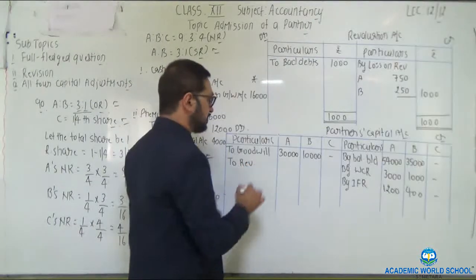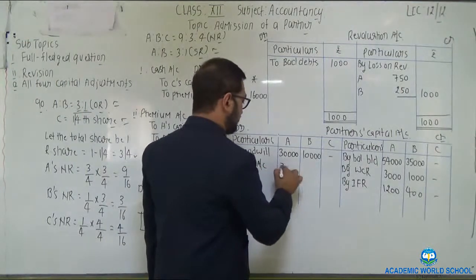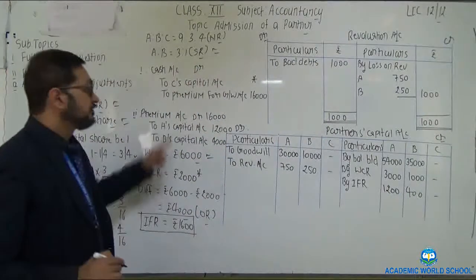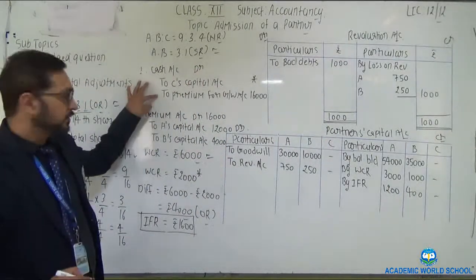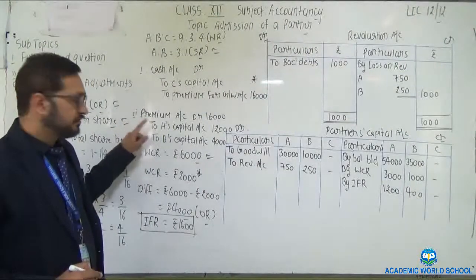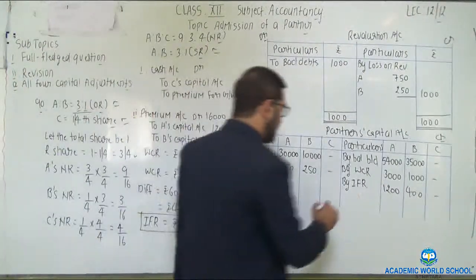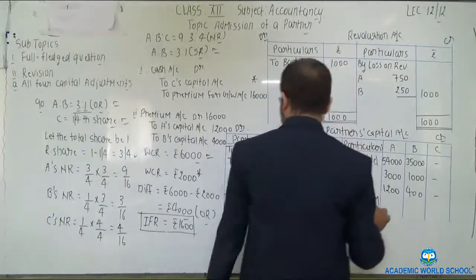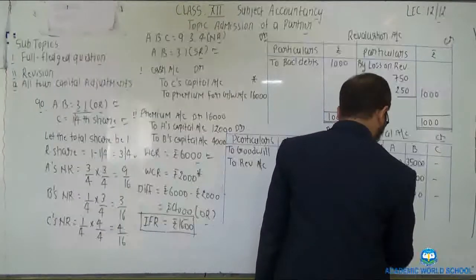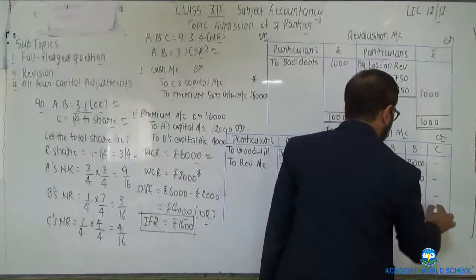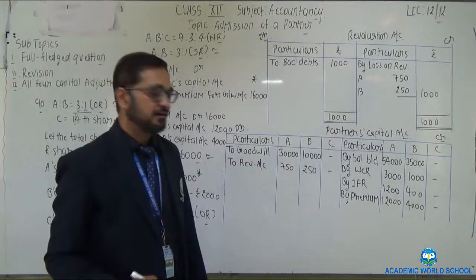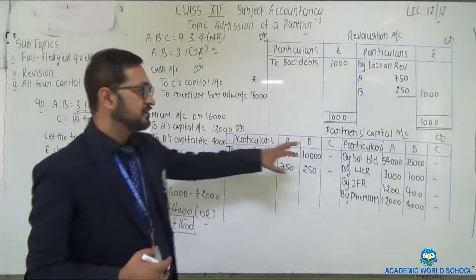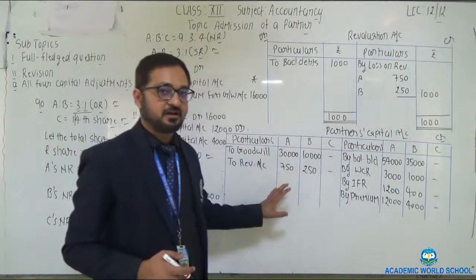So 30,000 is the share of A and 10,000 is the share of B. Loss on revaluation, right, to revaluation account 750, 250. One more item is there, that is premium for goodwill. Here premium for goodwill account debit to A's capital, to B's capital. So the amount of premium is to be placed on the credit side of A and B. That would be 12,000 and 4,000. Clear class?